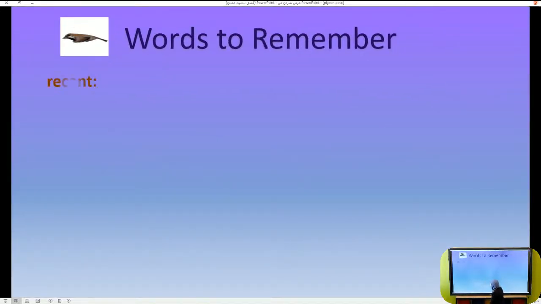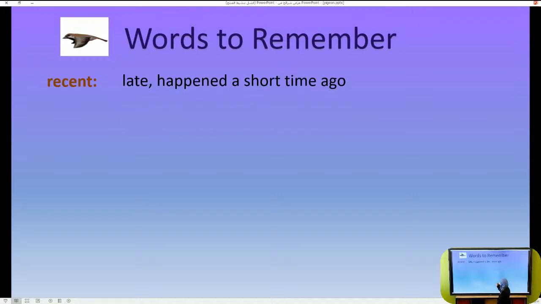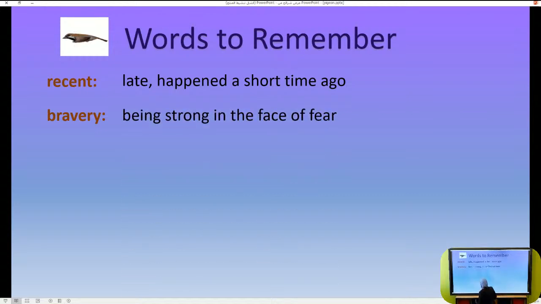Here we have some words without pictures. We have the word recent. Recent means late or happened a short time ago, not long ago, short time ago. We have the word bravery. We all know the word brave as adjective. Here, bravery is a noun, which means being strong in the face of fear, when you are not afraid to do something dangerous. The word distance.